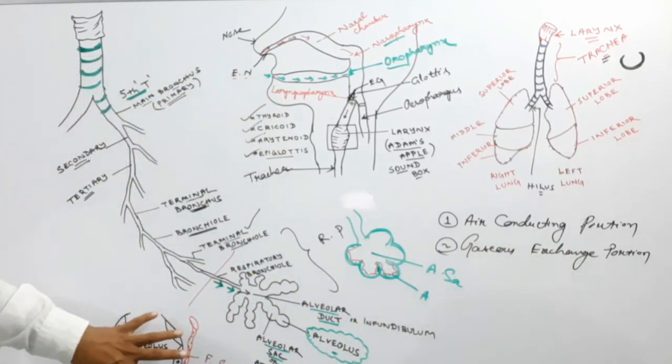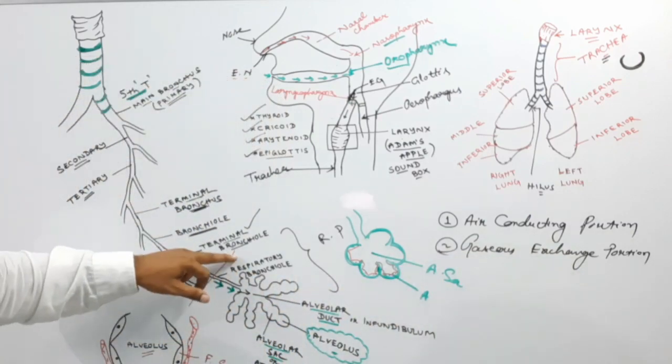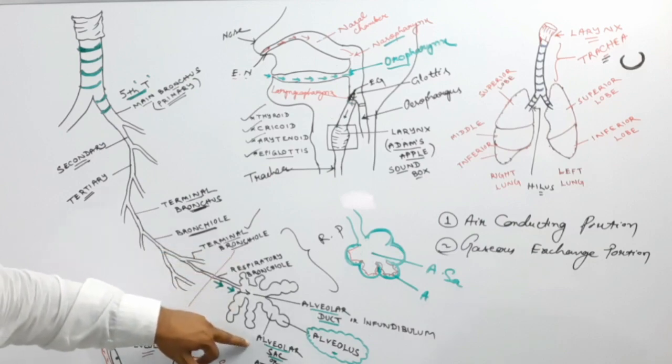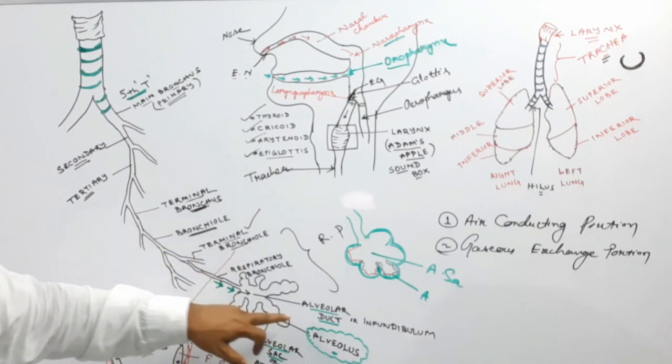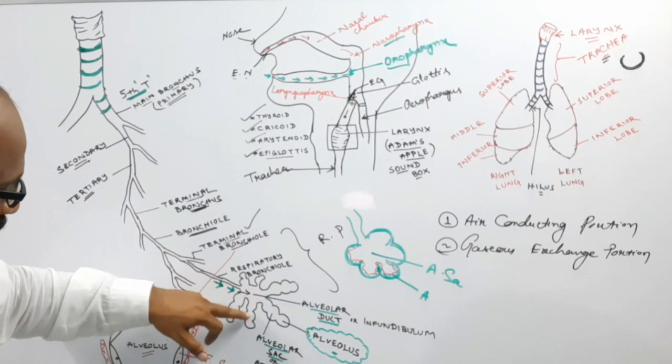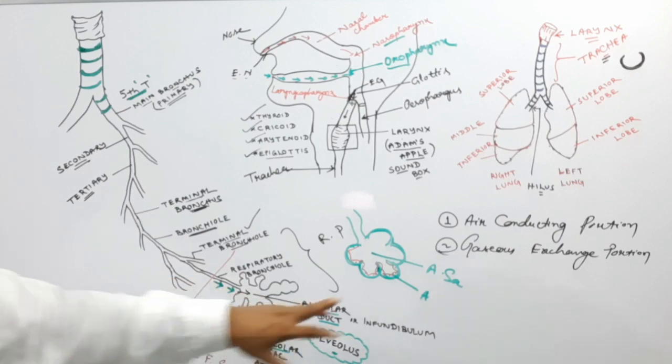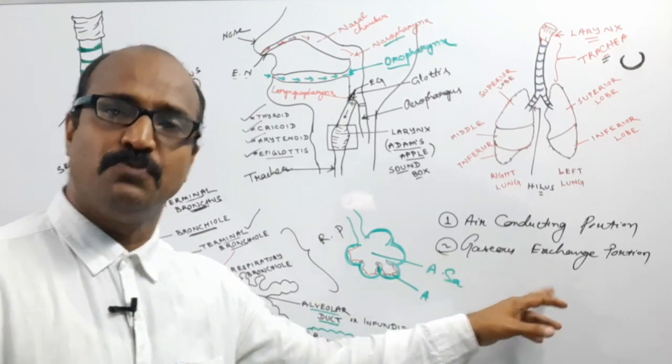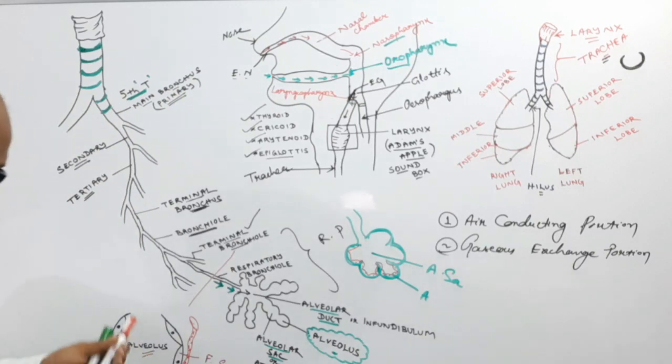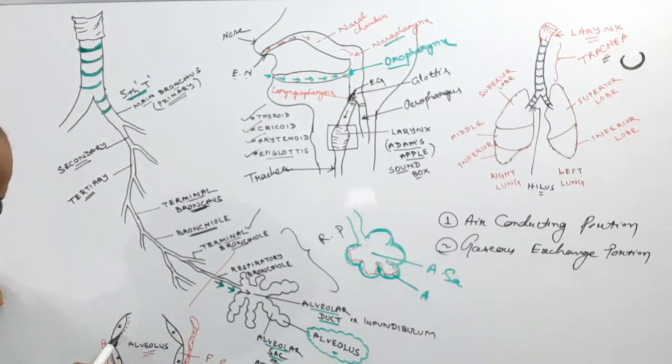So the gaseous exchange portion starts from the respiratory bronchiole, then the alveolar duct, alveolar sac, and the alveolus. Gaseous exchange occurs because the surface of the alveolus is always kept moist by the continuous secretion of mucus, which helps the diffusion of air.